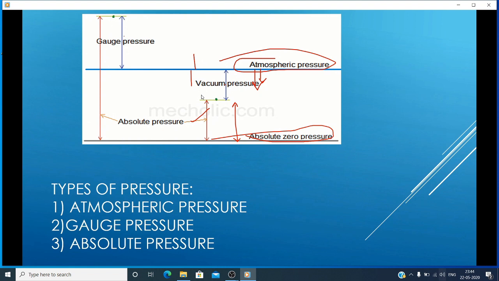So here you can see, if the gauge pressure is greater than atmospheric pressure, that will become positive. If the vacuum pressure is less than atmospheric pressure, that is negative.